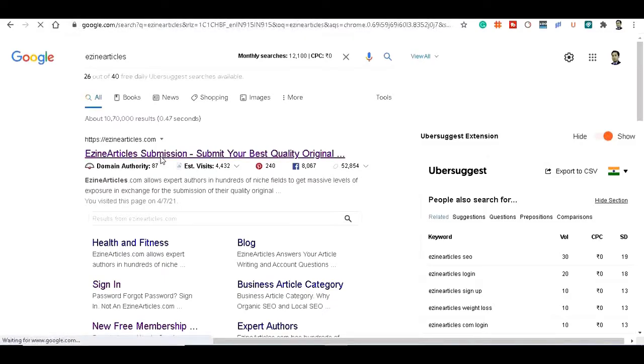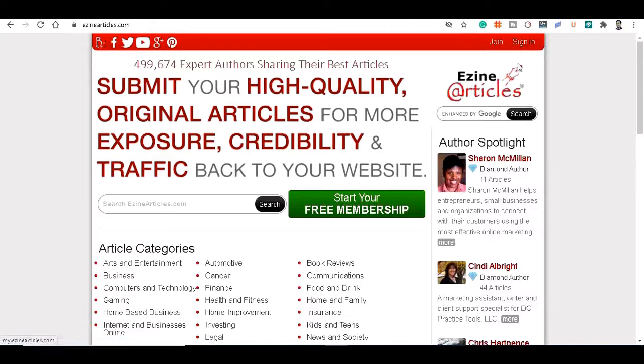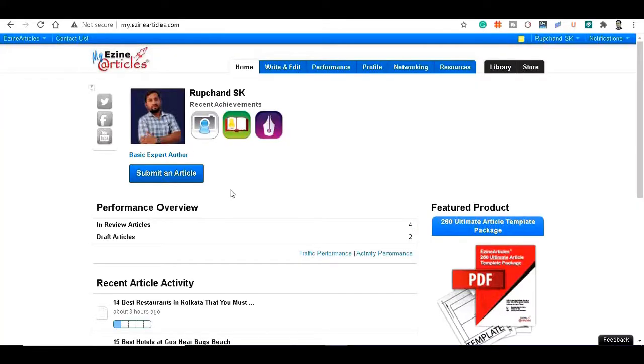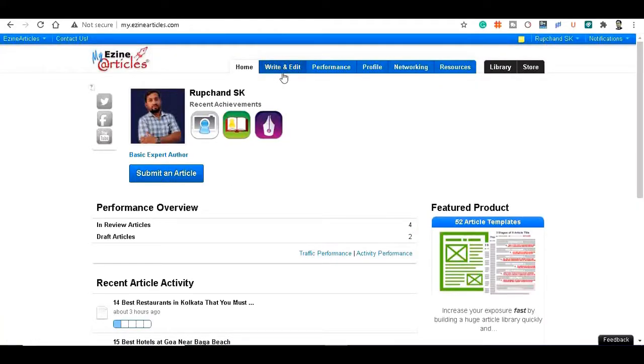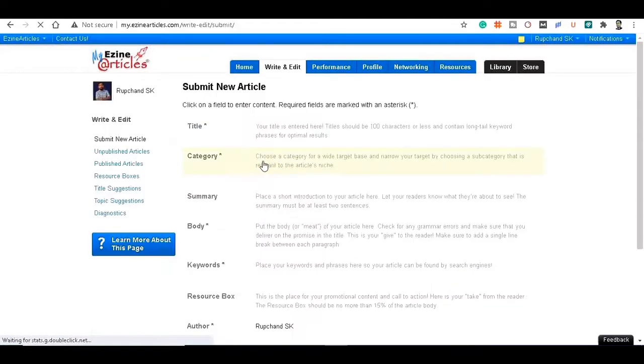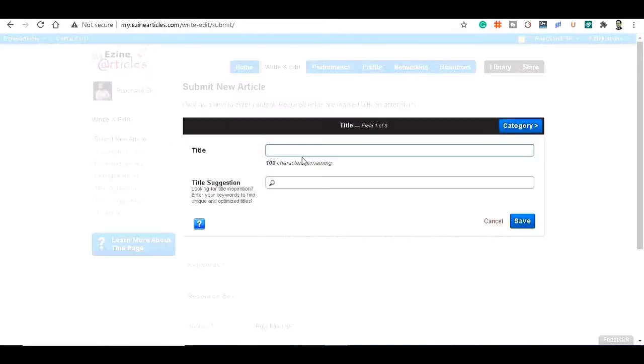So let's open this site. I have already signed in, and if you are not signed in to this website, you have to click Join. So let's log in, and once you have created your profile, you will see the button called Write and Edit. Let's click this button and here you can see the title. Here you have to give your title name.